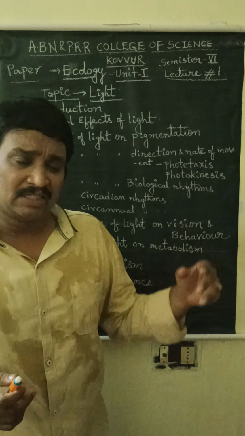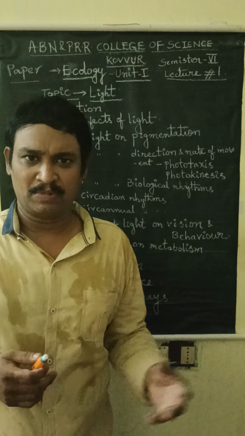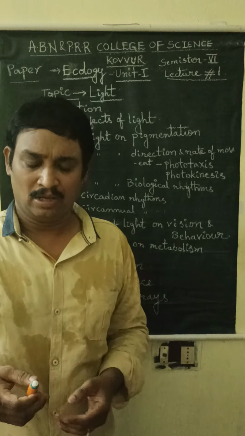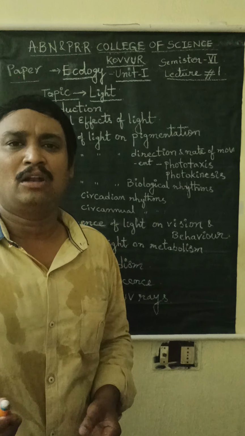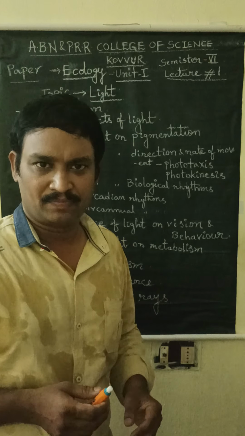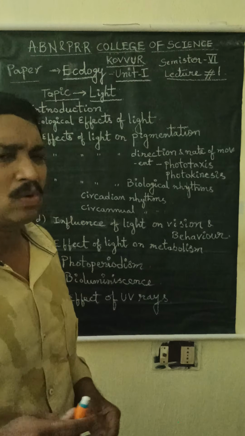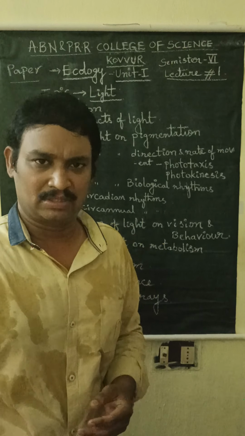Another one is negatively phototactic animals. That means some animals move away from the light because they cannot tolerate it, like cockroaches and earthworms, which always move away from the light. They are also called diurnal animals and nocturnal animals.